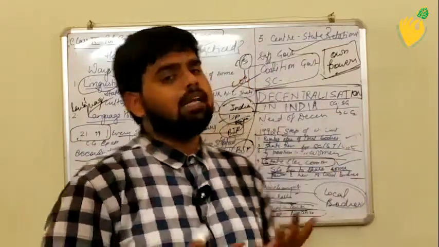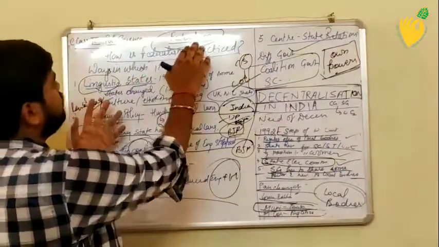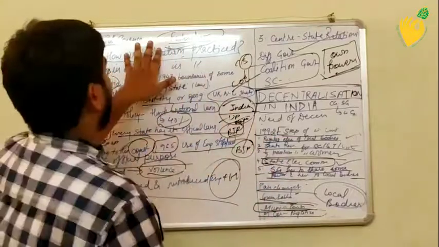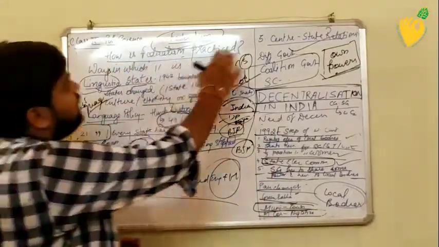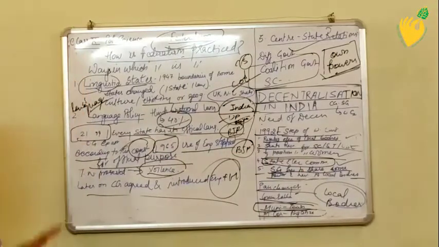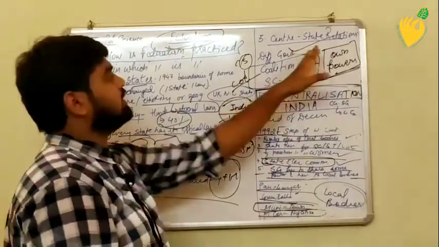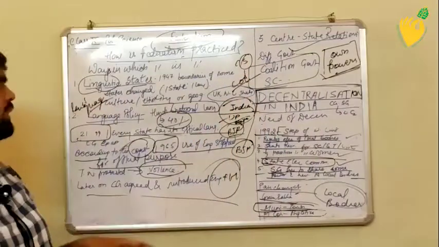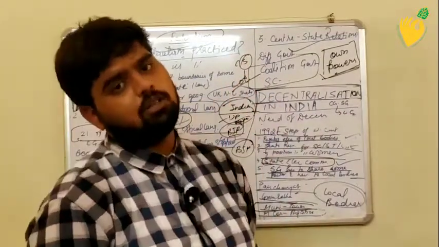So now it is very clear why India is known as a federal country, why we are following federalism, and how federalism is practiced. I have told you about linguistic states, language policy, center-state relations, everything. And we have talked about decentralization as well.